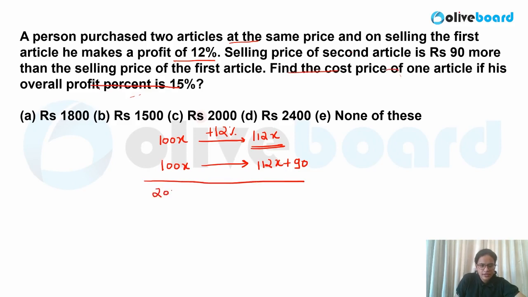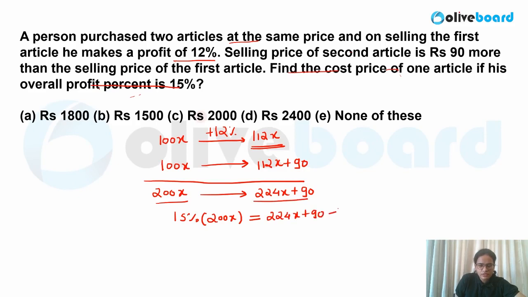Overall cost price is 200x. Overall selling price, if I calculate, it is 224x plus 90. Now what is given in your question? Profit is 15%. So what will you write? 15% of cost price, that is nothing but 200x over here. This profit is equal to the profit in the transaction. So what will you write? SP minus CP. SP is this value, CP is 200x. So this is my equation.